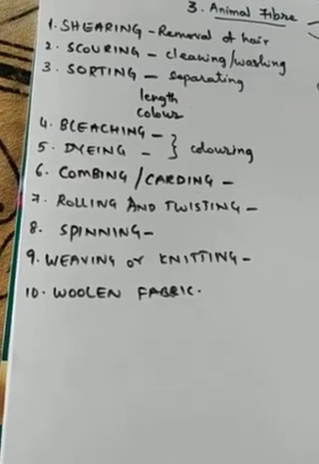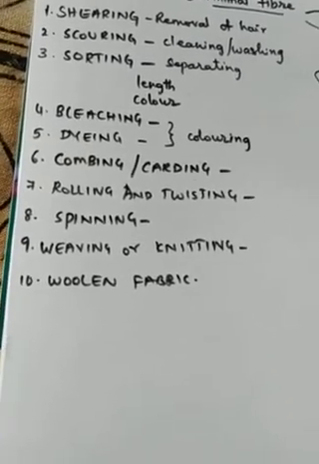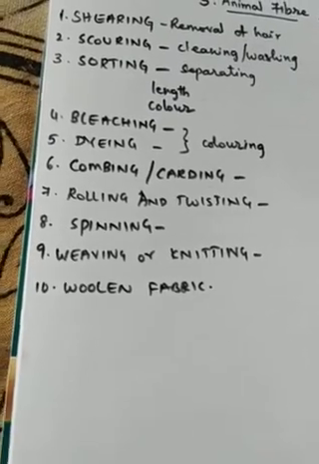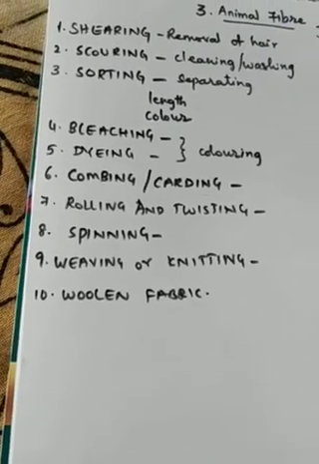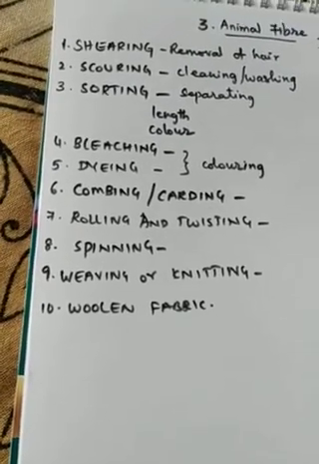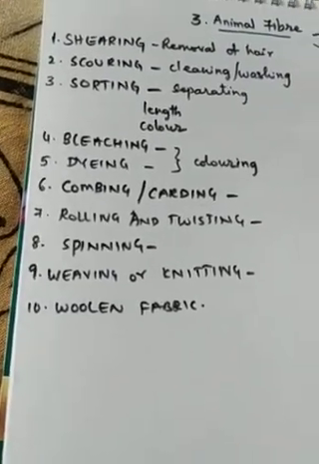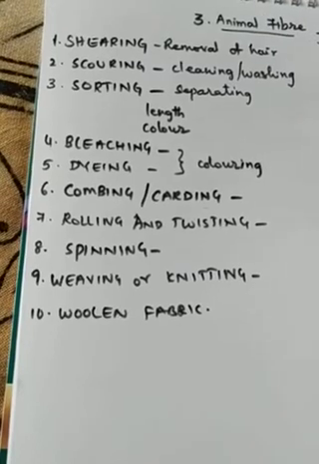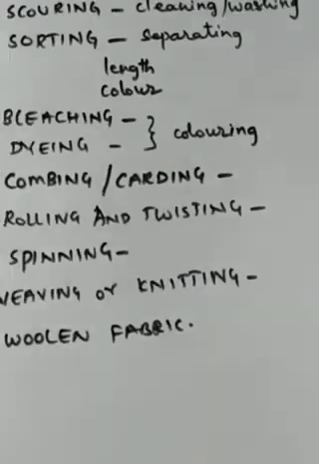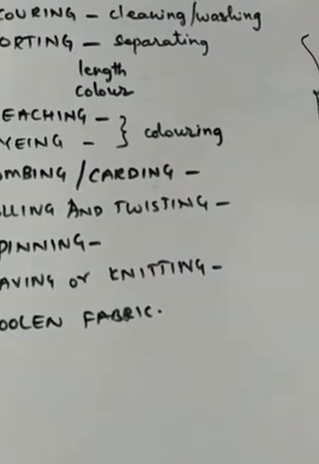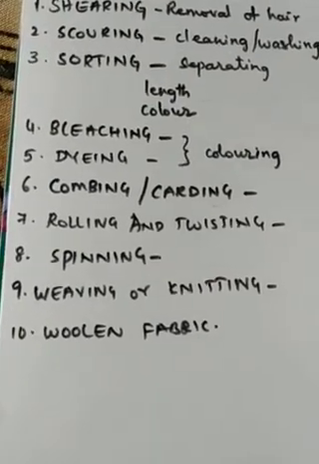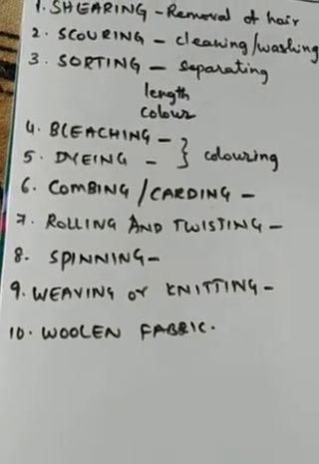Yes or no? We use them in winter season, right? Why do we use only these woolen clothes in winter season? Because this wool has loose gaps in between which trap the air. Air is a bad conductor of heat, so it will not allow the heat to come out from our body, so that we will feel warm.